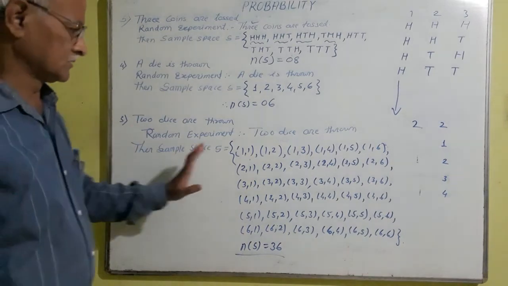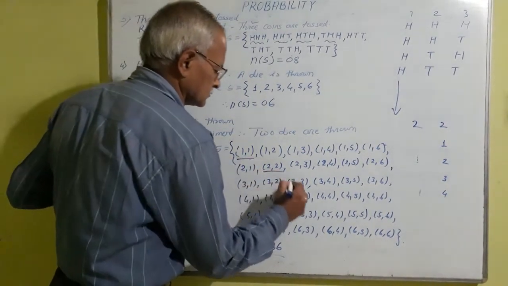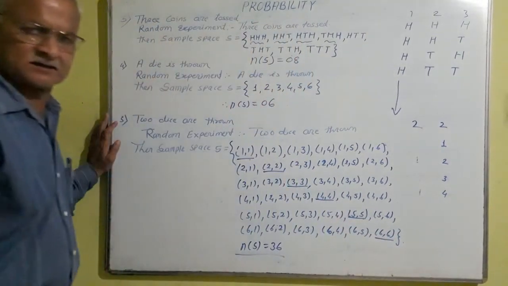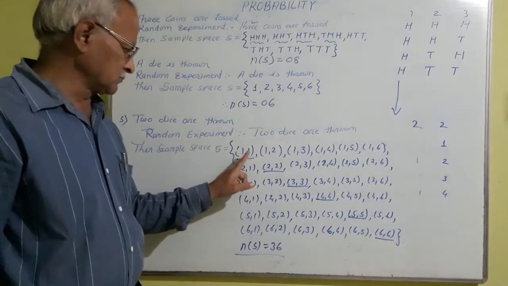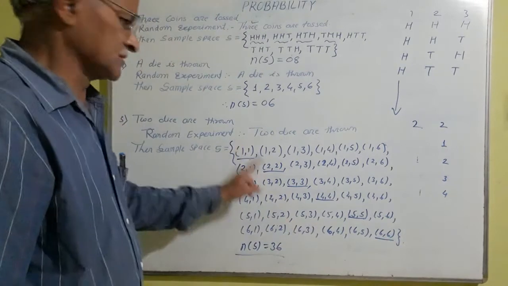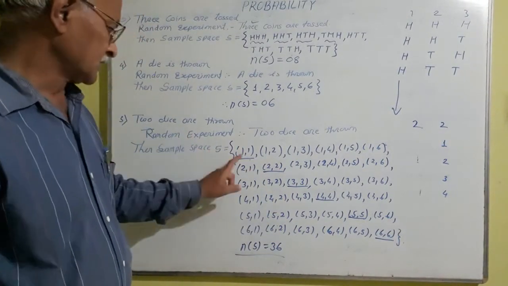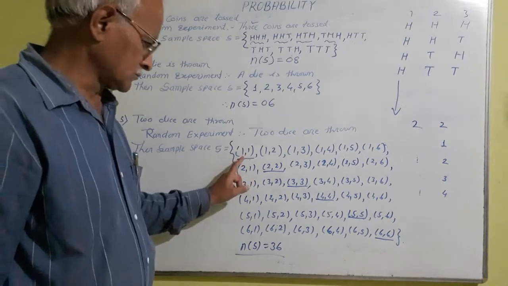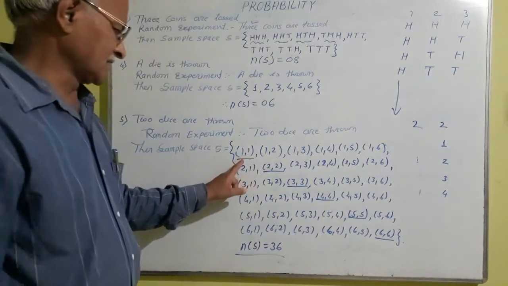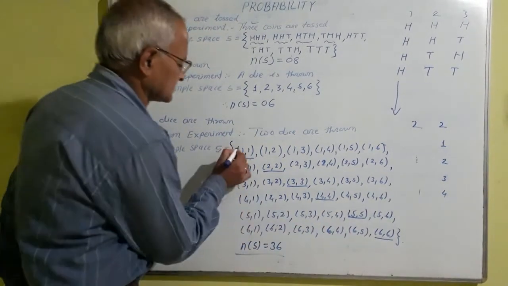Now you observe this chart. Here you see 1 1, 2 2, 3 3, 4 4, 5 5 and 6 6. The sum of these points is 1 plus 1, 2, and the last is 6 plus 6, 12. Means the sum of these outcomes from the two dice, when the two dice are thrown, is in between 2 and 12. Both are included. That is, this is the line.